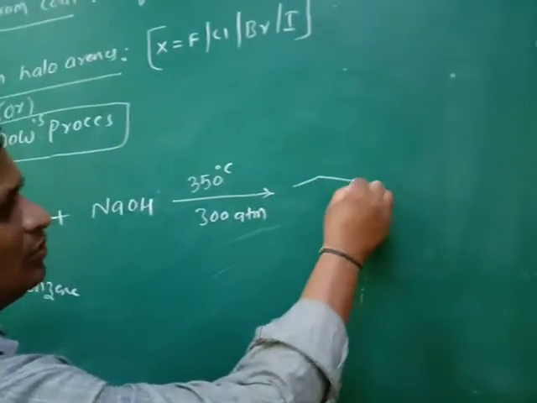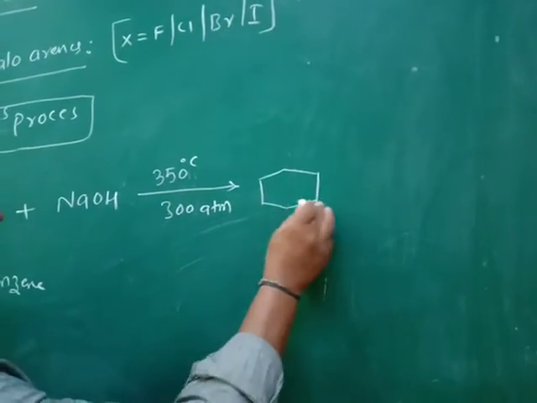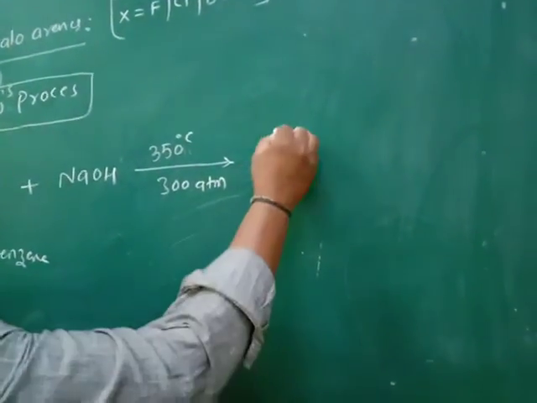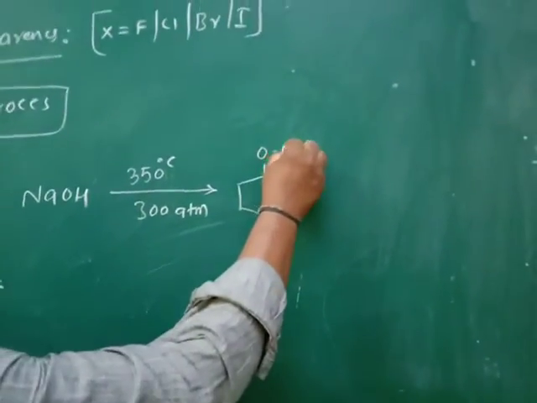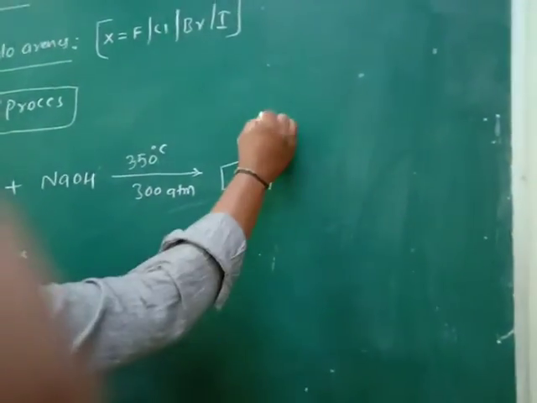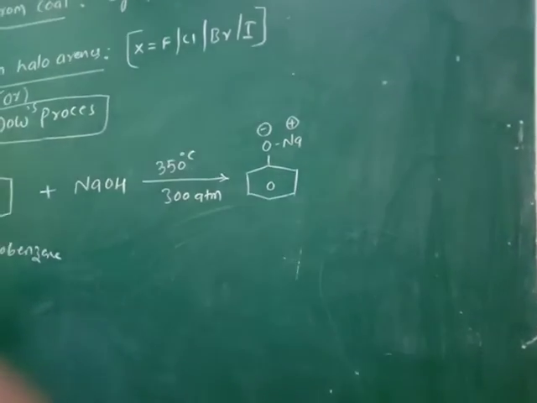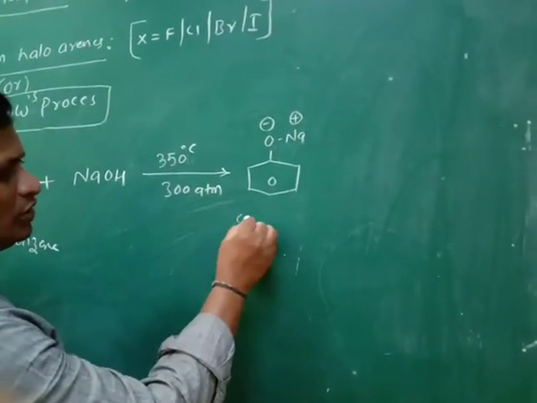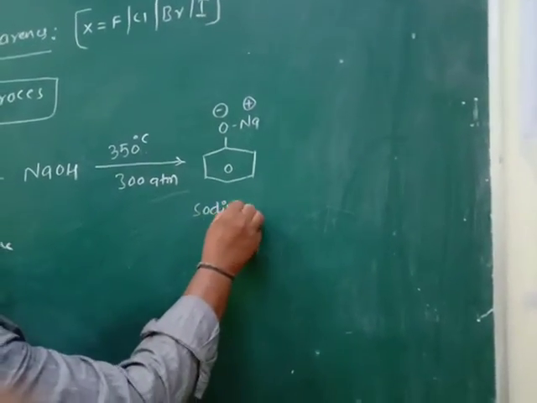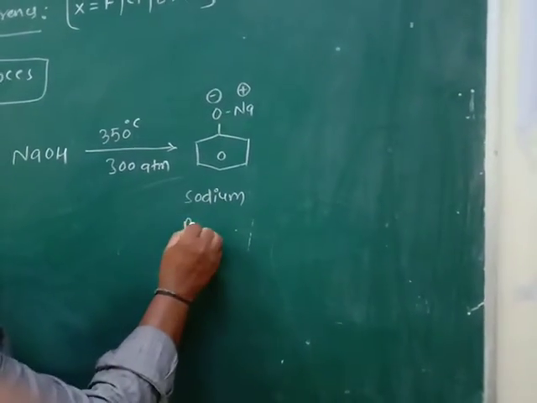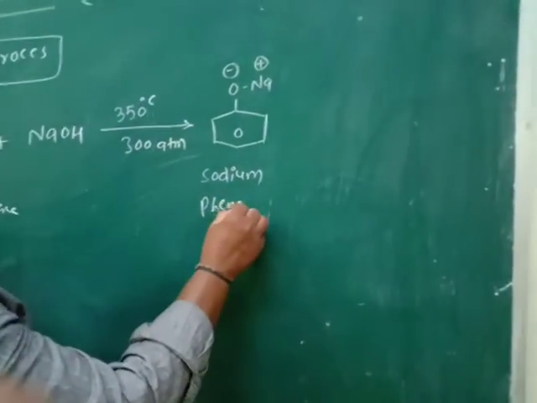The obtained compound is benzene with O, Na: Na plus and O minus. So it is the sodium phenoxide.